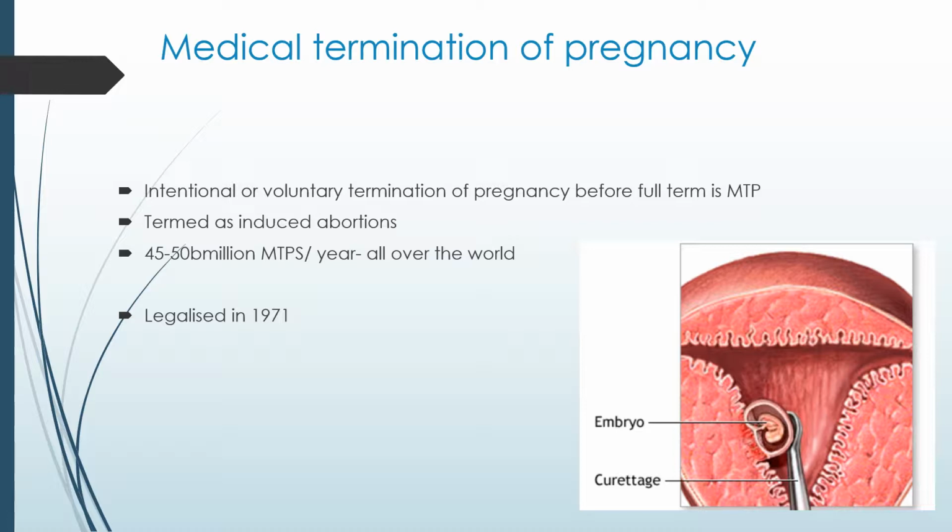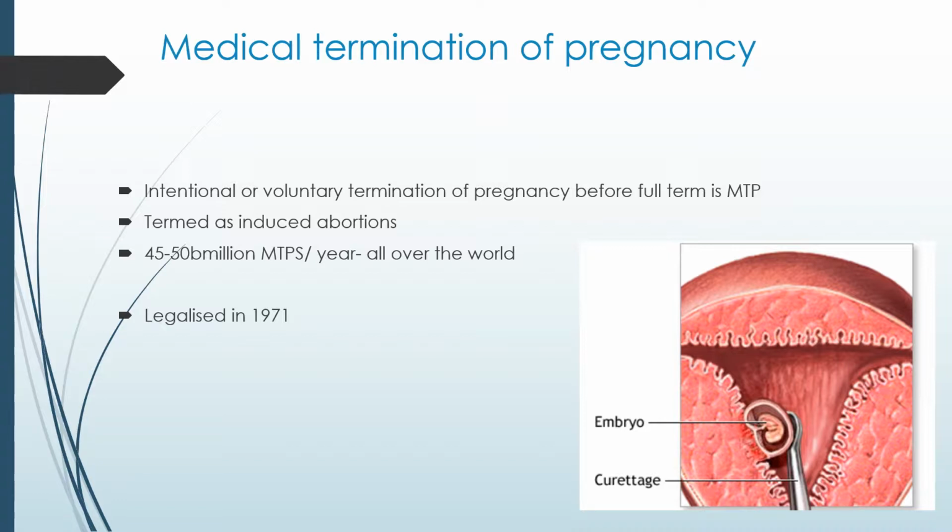Nearly 45 to 50 million MTPs are performed in a year all over the world. This MTP has a significant role in decreasing the population, but it is not meant for that purpose.